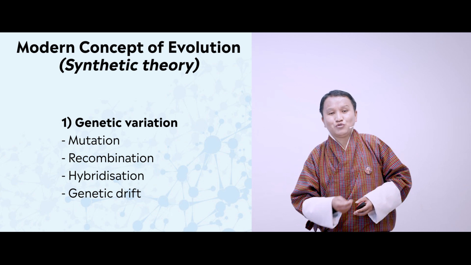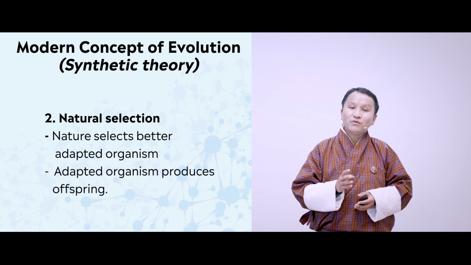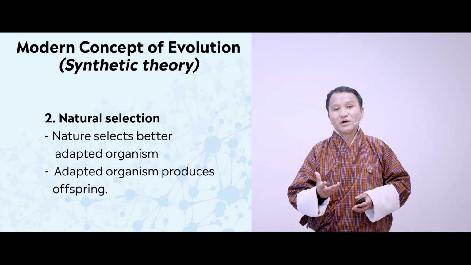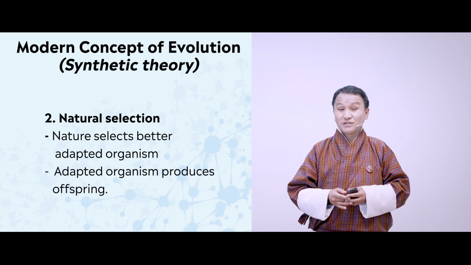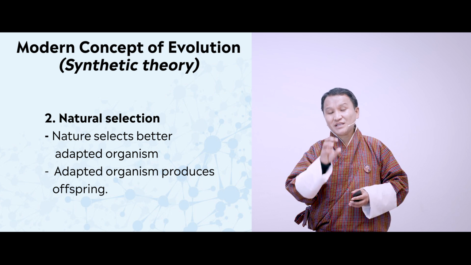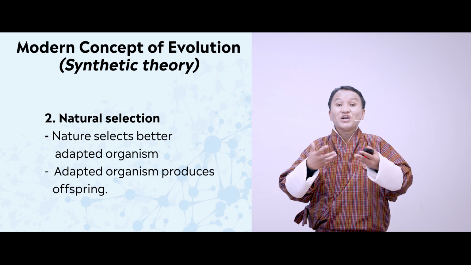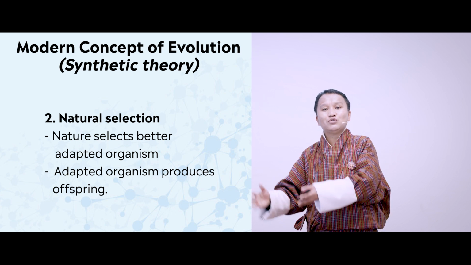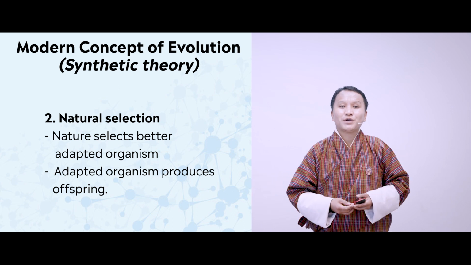Now, the point number 2 is natural selection. Natural selection based on Darwinism is the survival of the fittest. Those who are fit will be surviving. Nature is going to select that. But in the modern synthetic theory, it is based on the idea that nature will be selecting those organisms which have a higher capability of reproducing and letting the offspring survive and continue propagating or producing offsprings in the generations to come.